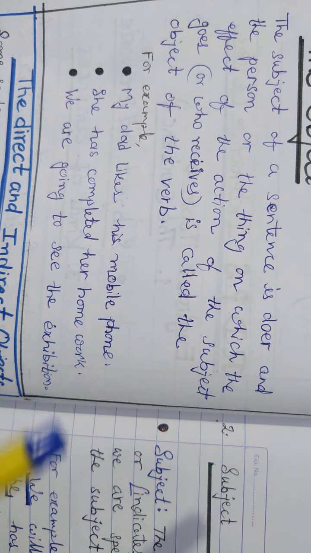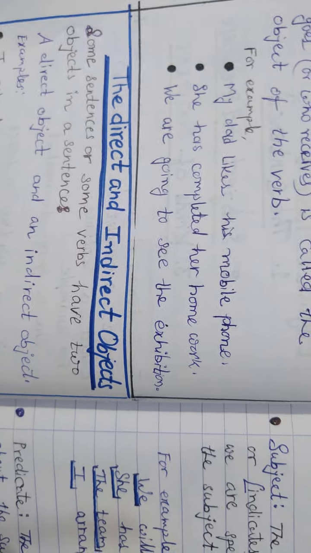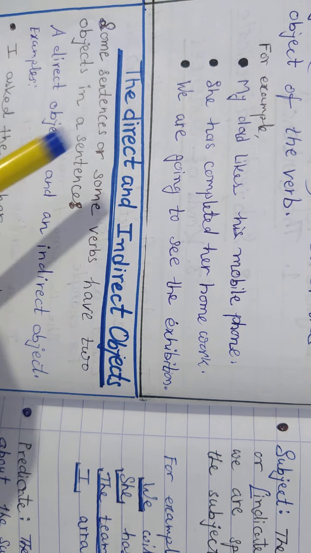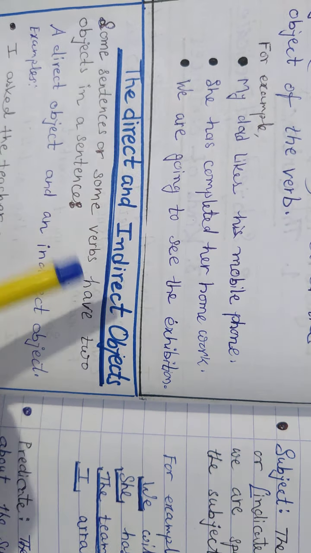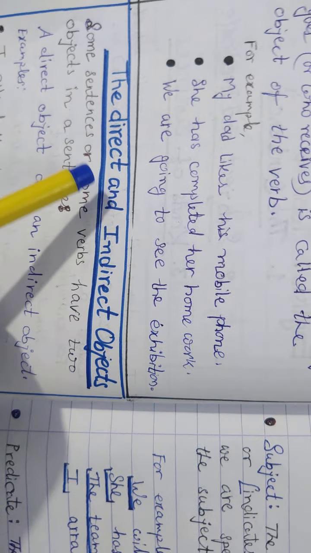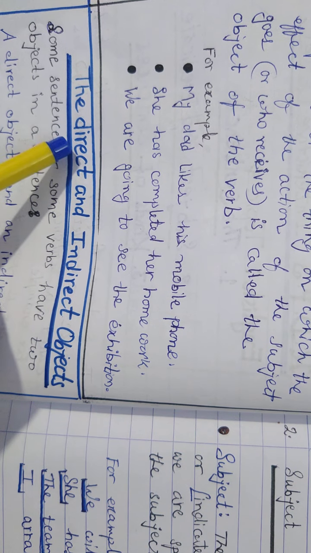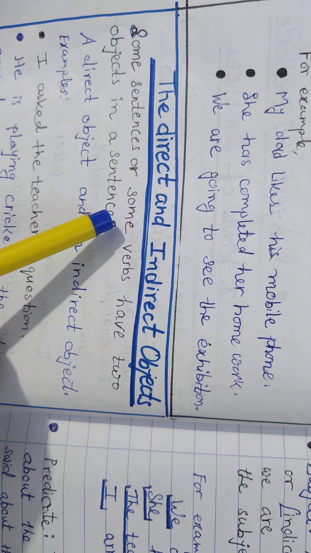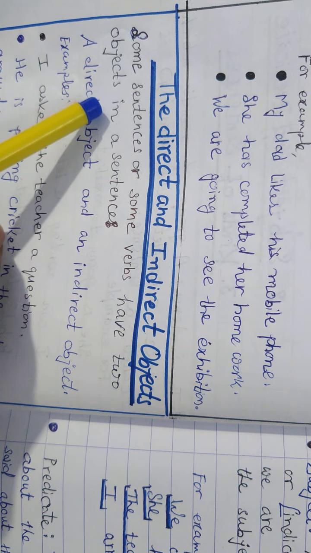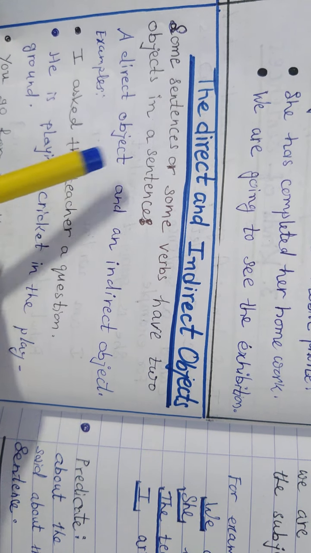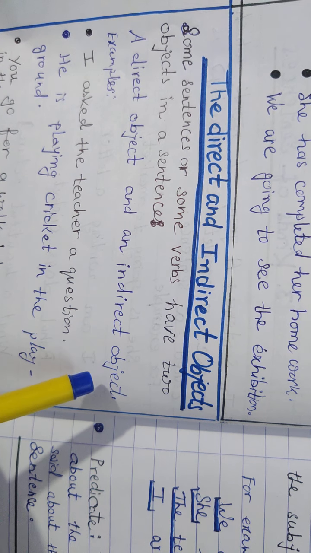So these are objects. Now one another important thing I should let you know is that sometimes in one sentence there are two objects, that means more than one object. These objects are categorized as the direct object and indirect object, is it? So see, some sentences or some verbs have two objects in a sentence. For example, one a direct object, another an indirect object.